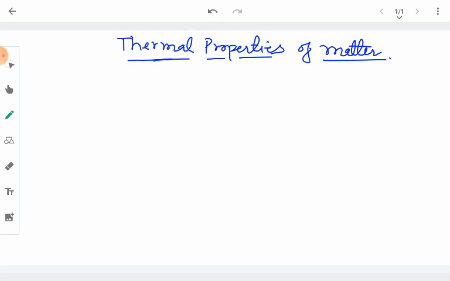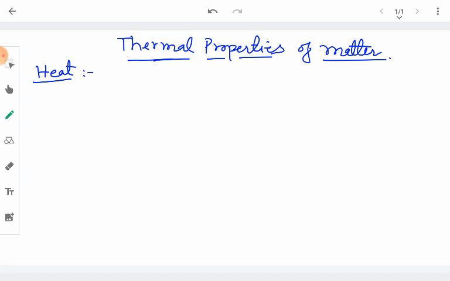So the very first thing to understand is what we call heat. It is a very simple term. Whenever you are in sunlight, you feel the hotness of the sun, right?